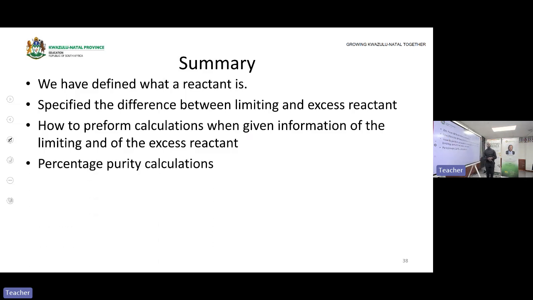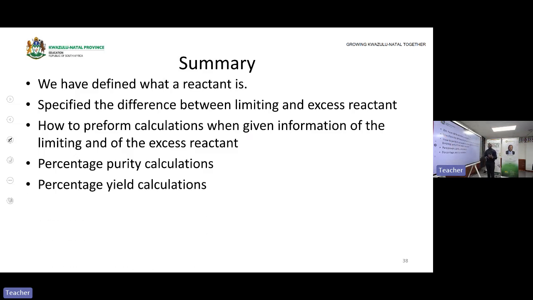We've also showed you how to calculate the percentage purity because it's tricky. Because they give you the mass and we are used to using the mass given to calculate with. But in purity, if they give you the mass of an impure substance, you have to ignore that mass and calculate the mass of that particular reactant, which will then represent the pure part of that particular reactant.